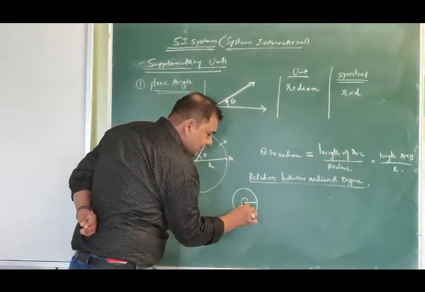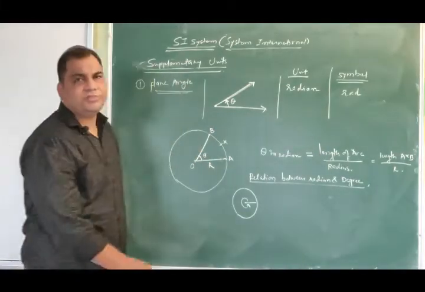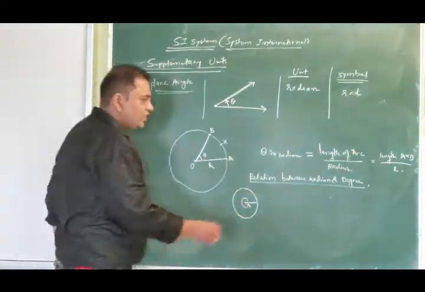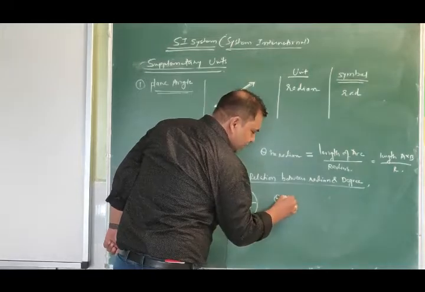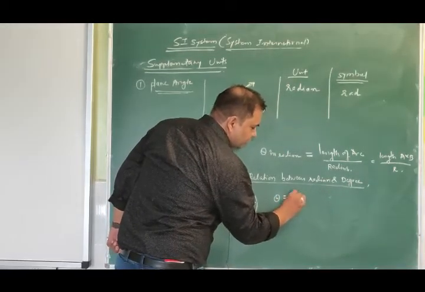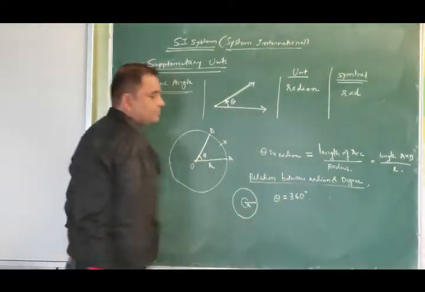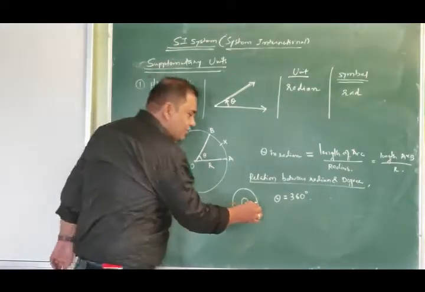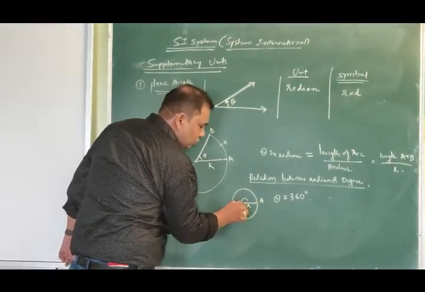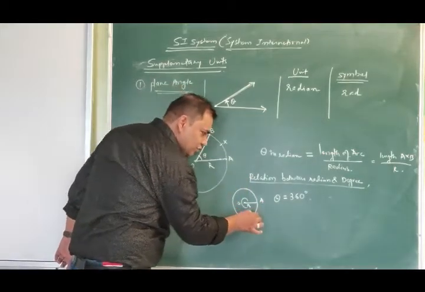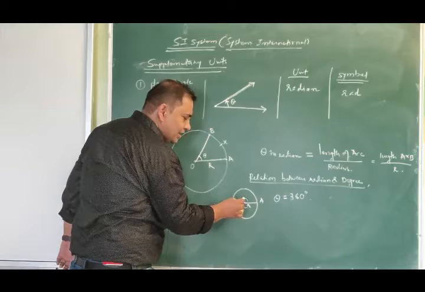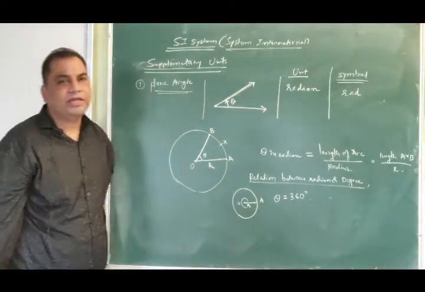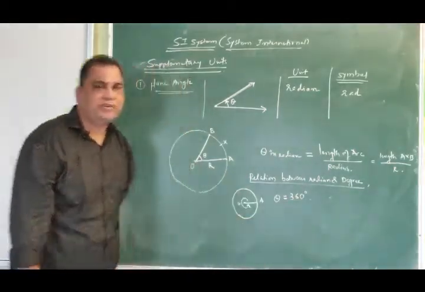So what is the angle that is associated with a complete circle? You are having a complete circle. So what is the angle associated with a complete circle? We already know in terms of degree that it is 360 degree. When you start from this point A, you go this way, once again you come at A, you rotate this line and again come at the same place, then the angle that is subtended by that line will be equal to 360 degree. Now this is the angle in terms of degree.